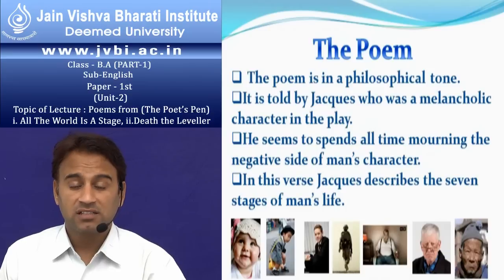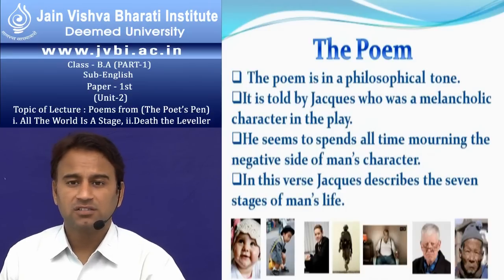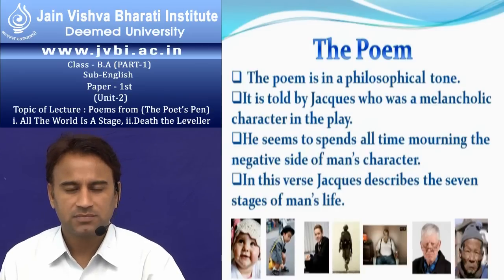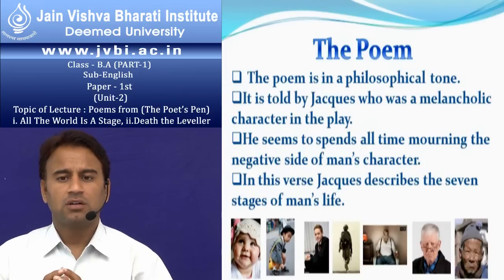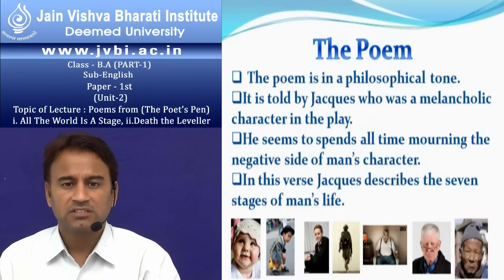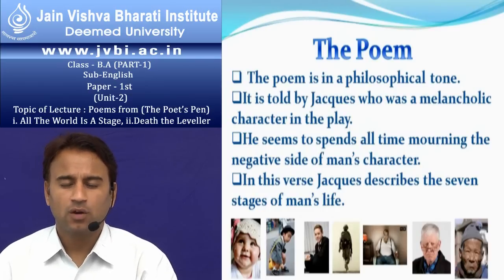And the sixth is the old age. It shows the decrease of the role of man on the stage of the world. And the last is the second childishness, the second childhood, or the very, very old age.